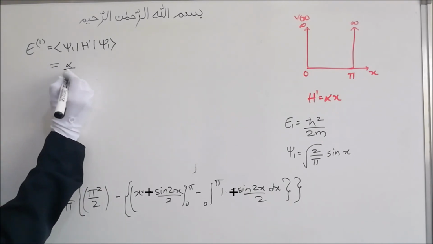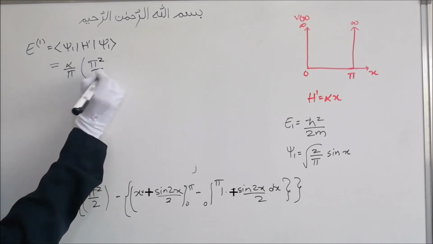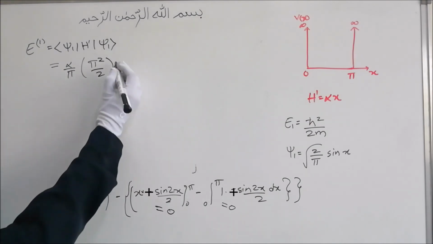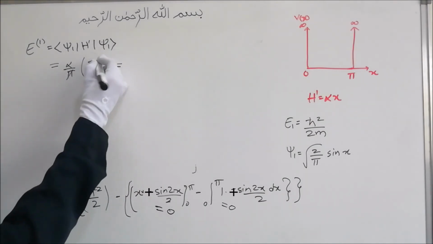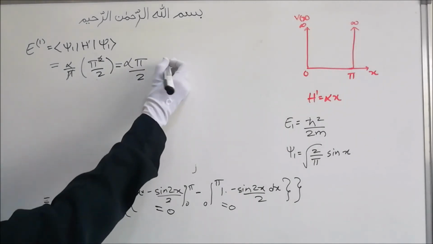this will be alpha upon pi, pi squared by 2, minus x sine 2x by 2 from 0 to pi, and this term will be equal to 0. The integral of sine 2x by 2 will also be equal to 0, because integration of sine will give us cos; cos 2 pi is plus 1, minus cos 0 is also 1, 1 minus 1 will be 0, so this term and this term are 0. We'll have only this left, so pi and pi will get cancelled. We'll have here alpha pi by 2. That is our option, the first one.